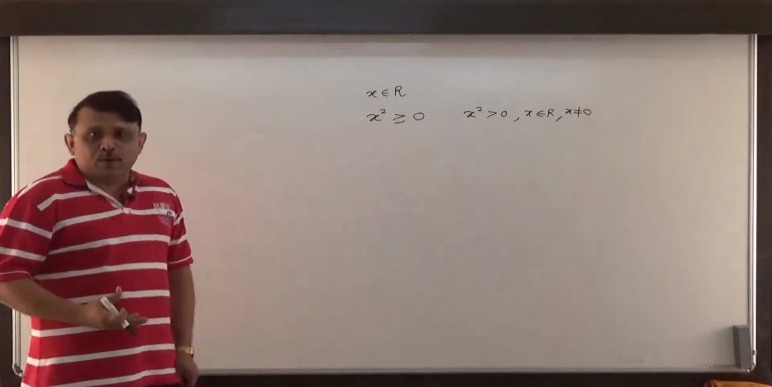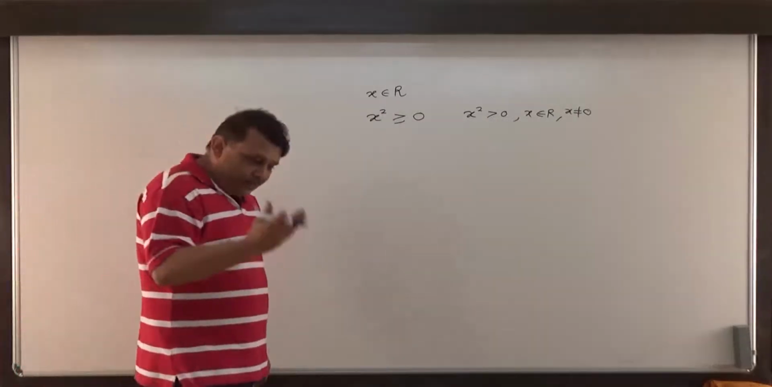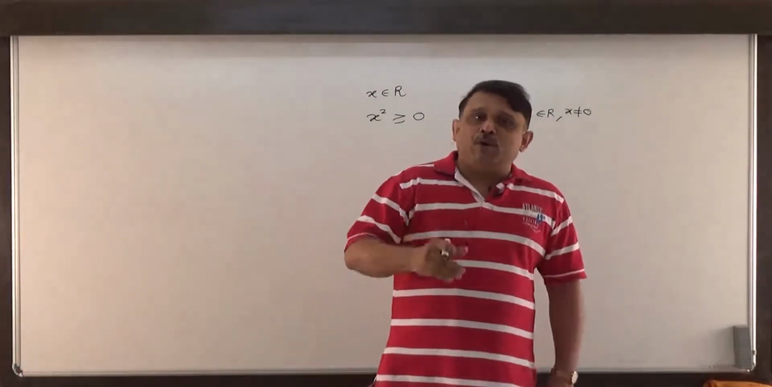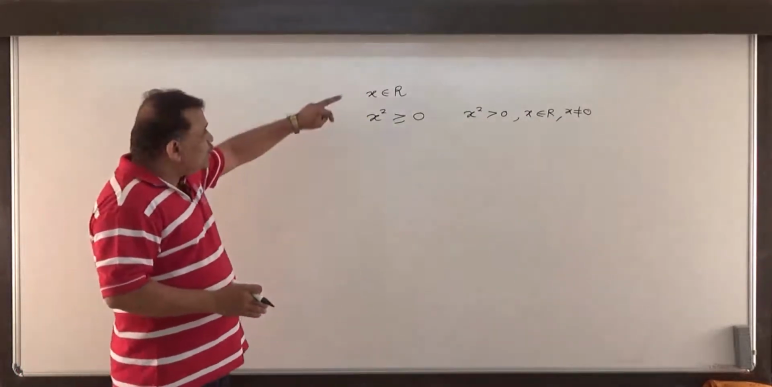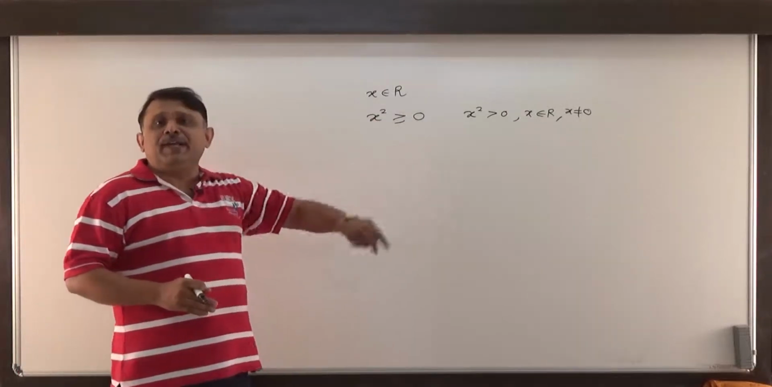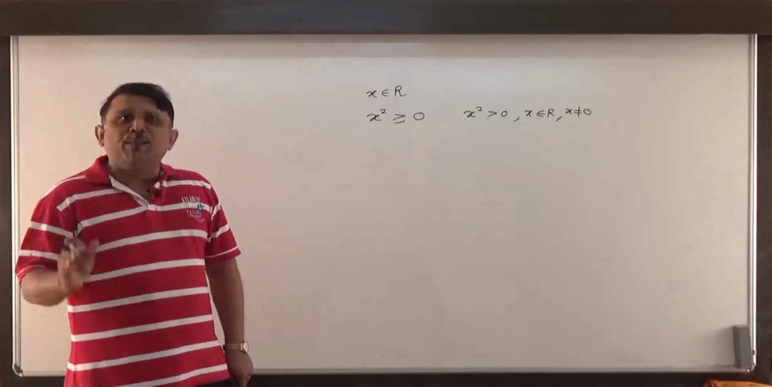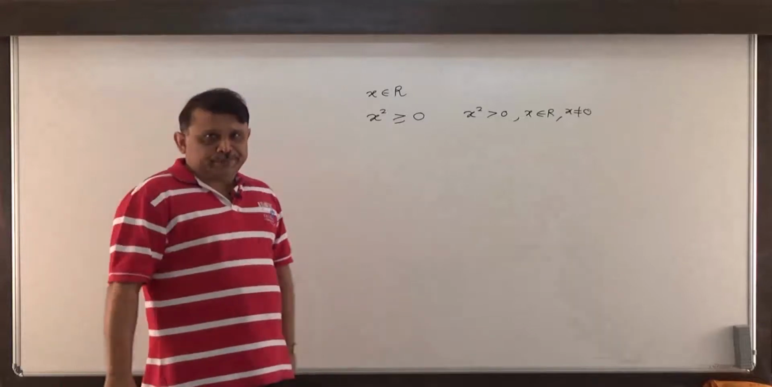So for only 0, x square becomes 0. Otherwise, x square is always positive. So this is the property of real number, that square of every real number is non-negative, means either 0 or positive.